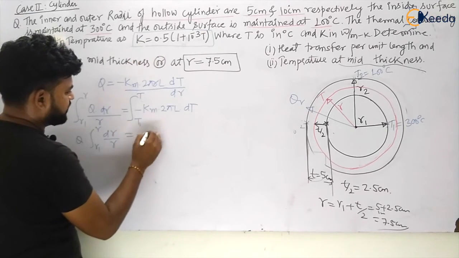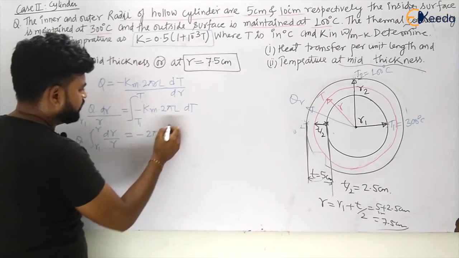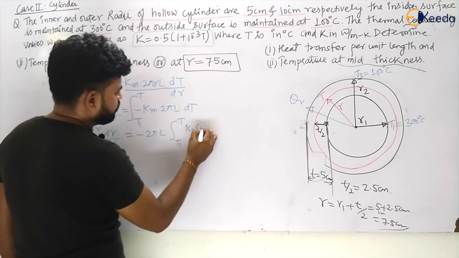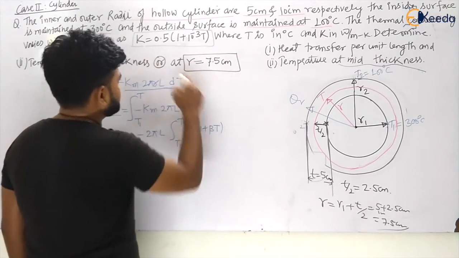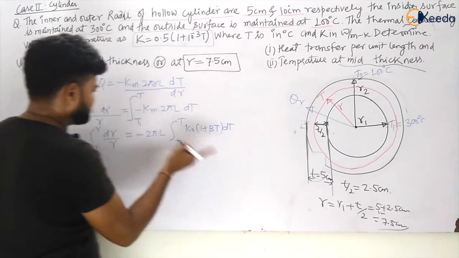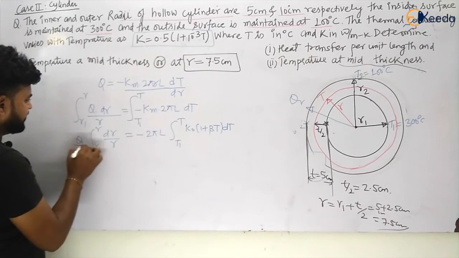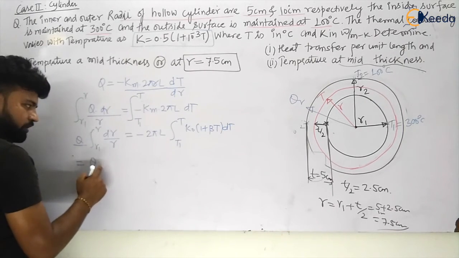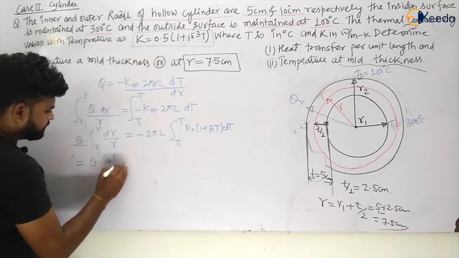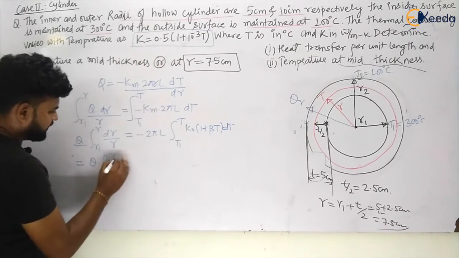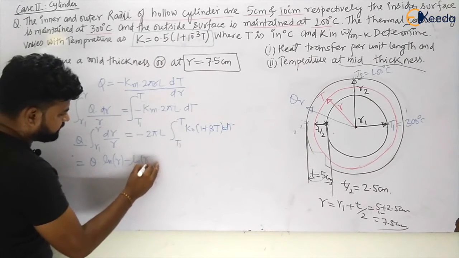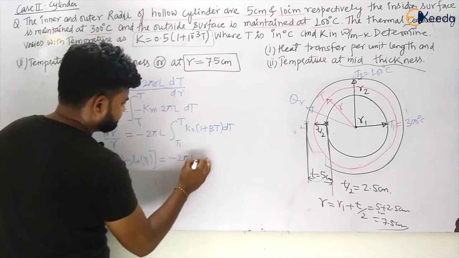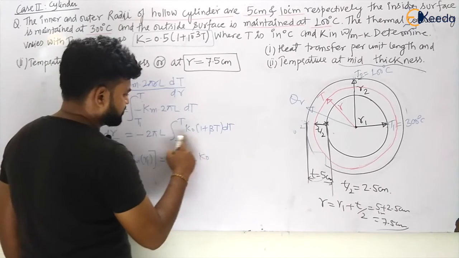I am taking out 2 pi L, and this is from T1 to T. Again Km will become K naught into 1 plus beta T into dt. Let us integrate. So this will become Q into ln R minus ln R1, and this side, this will become minus 2 pi L K naught. I am taking it outside because it is constant.